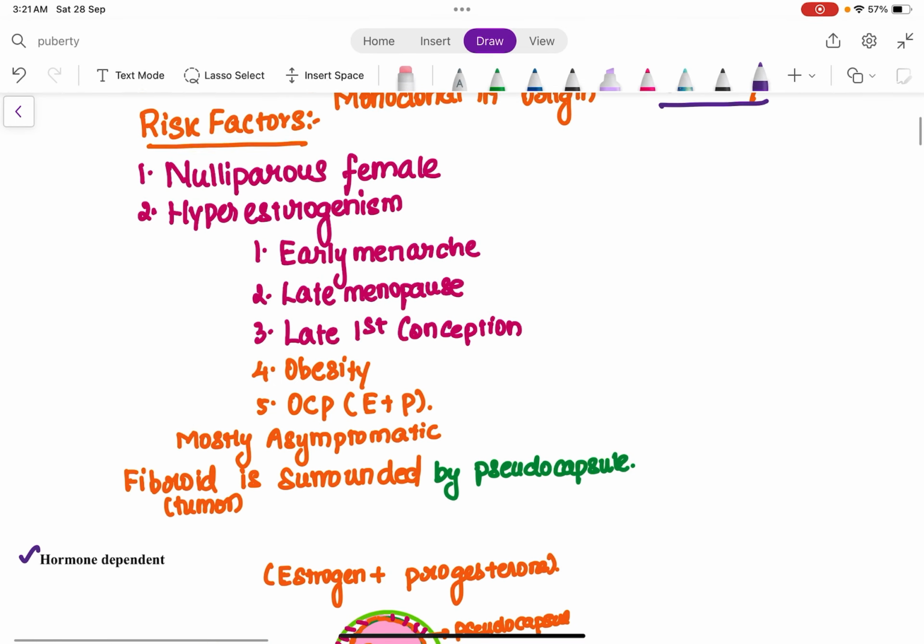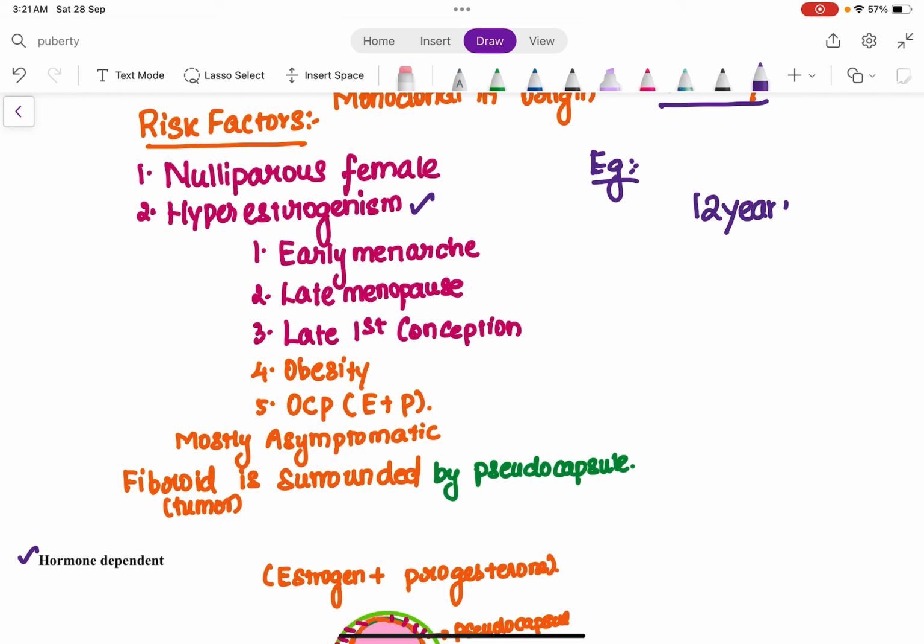So what are the risk factors? The risk factor is always hyperestrogenism. What do you mean by hyperestrogenism? That is, the estrogen levels are present in higher concentration in the female. So when will a female have a higher concentration of estrogen? Let's say, for example, the mean age for the attainment of menstruation is around 12 years. From 10.5 years, a female will be attaining her puberty, and around 12 to 13 years, a female will be attaining her menstruation.